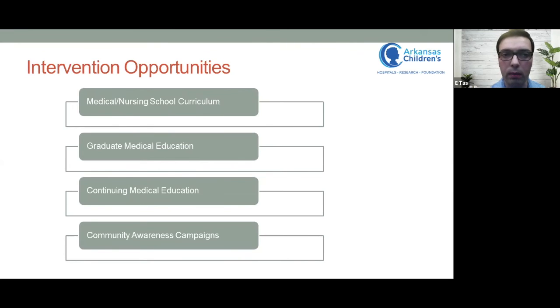There are a lot of different intervention opportunities, starting from the graduate school curriculums, or graduate medical education for residents, and continuing medical education for currently practicing physicians or nurse practitioners or physician assistants. And finally, having community awareness campaigns to increase awareness of diabetes may also help to prevent future DKA admissions in our patient population.